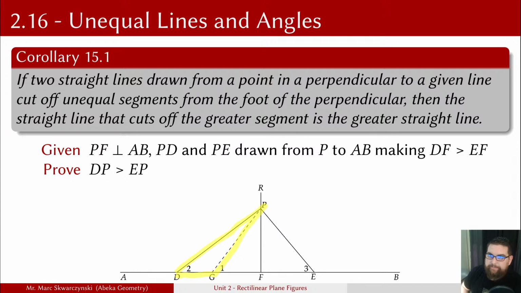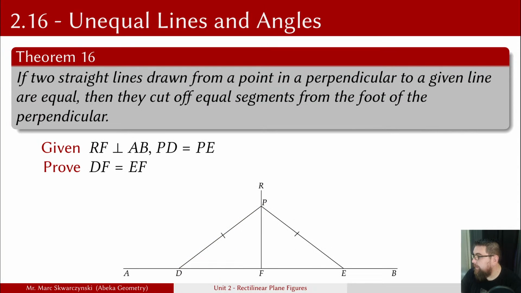Theorem 16. Theorem 16 says that if two straight lines drawn from a point in a perpendicular and a given line are equal, then they cut off equal segments from the foot of the perpendicular. This is the converse of Theorem 13. Basically, we're handed that PD is equal to PE in this case, and we're to prove DF equals EF. We basically did the same thing except we use hypotenuse leg instead of leg, and I'm going to just straight up move on from there. Okay, but it's the same idea of proof as Theorem 15. I'm not going to go through it again.